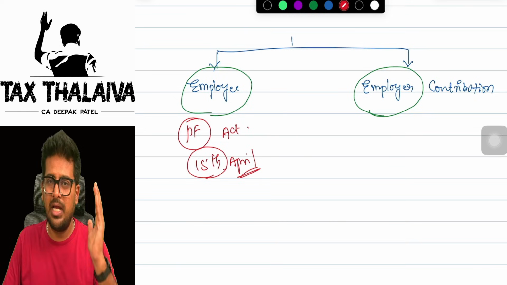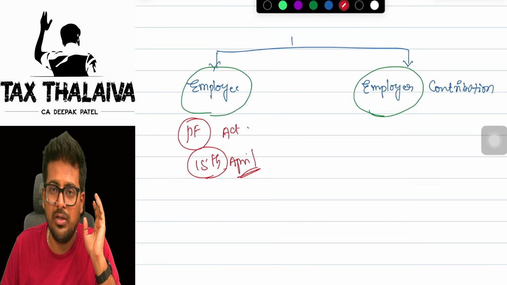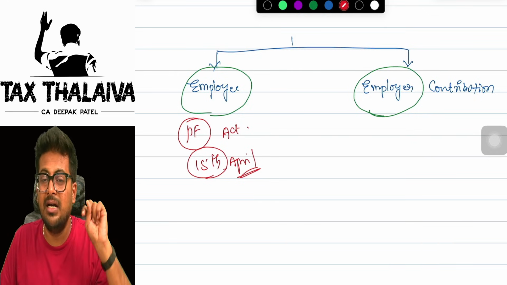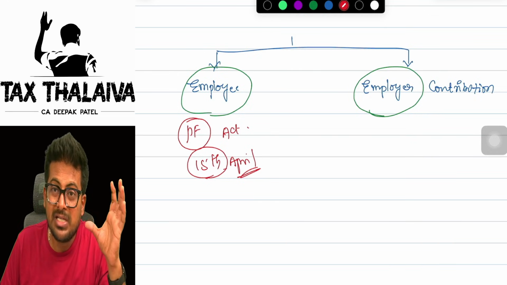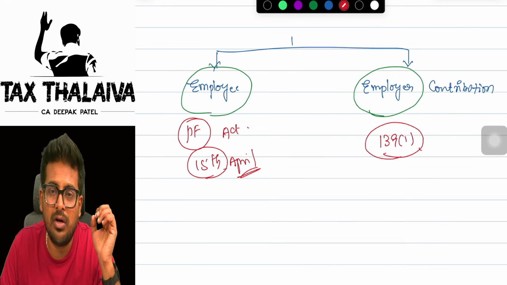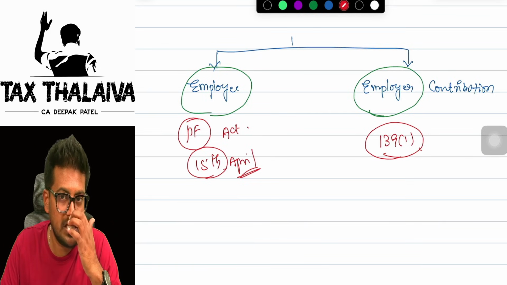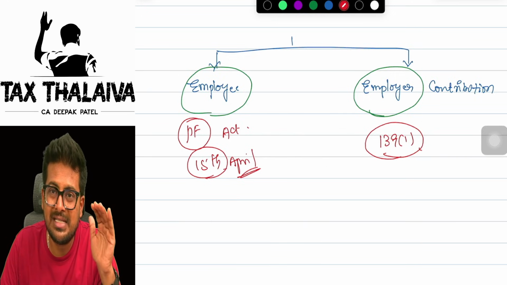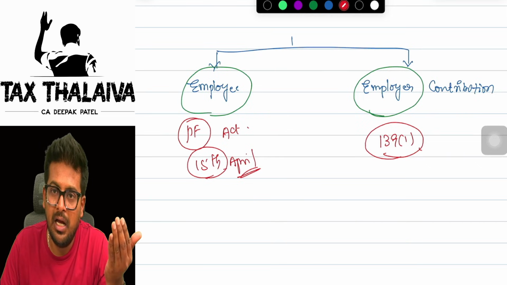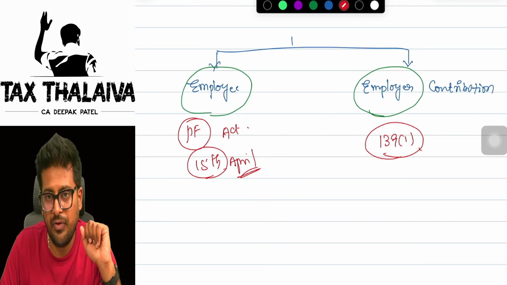So employees' contribution has to be deposited by the 15th of the next month. But the employer contribution, the employer can deposit before filing of a return of income, within the due date of 139(1). I repeat, employees' contribution has to be deposited within the due date of the respective Contribution Funds Act, whereas the employer's contribution can be delayed and can be deposited even till the due date of filing of return of income.